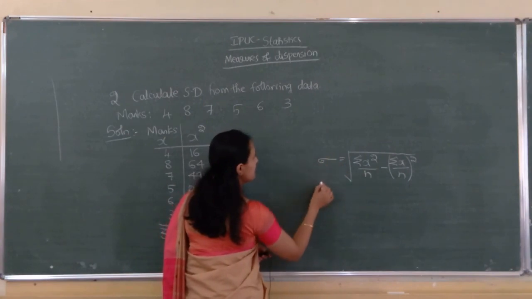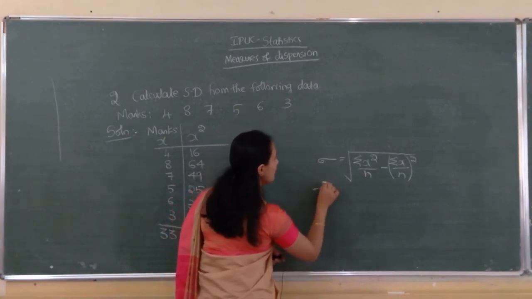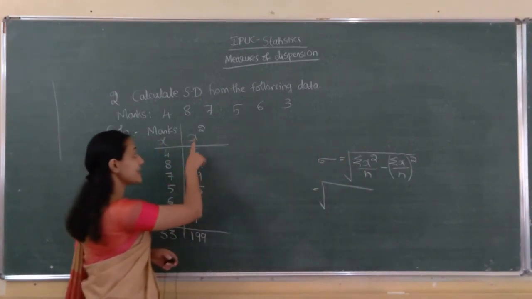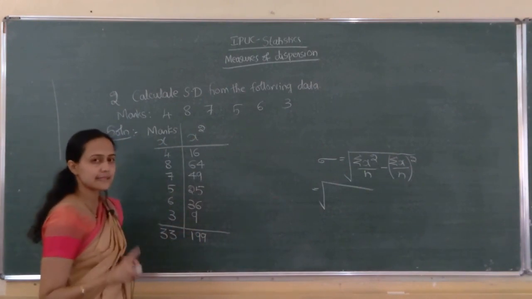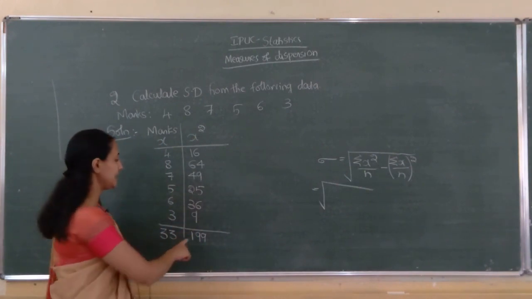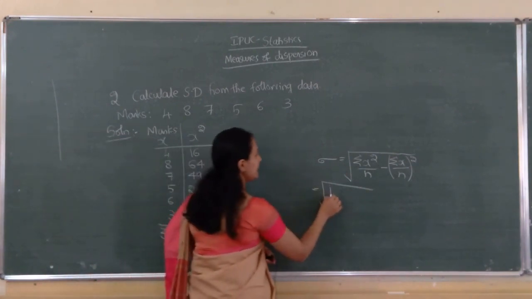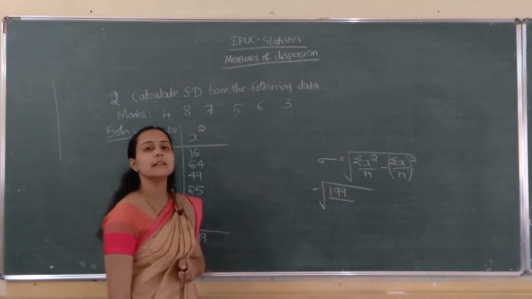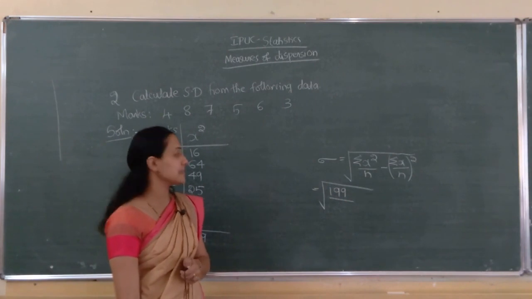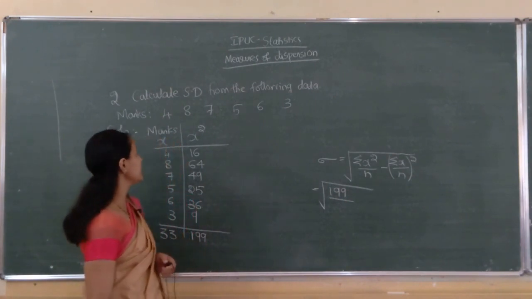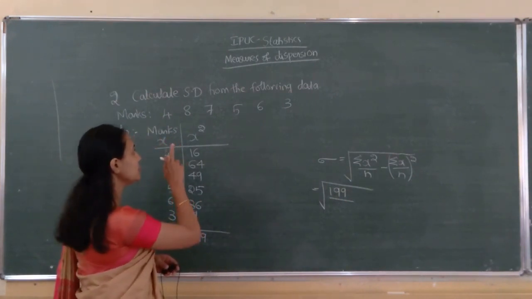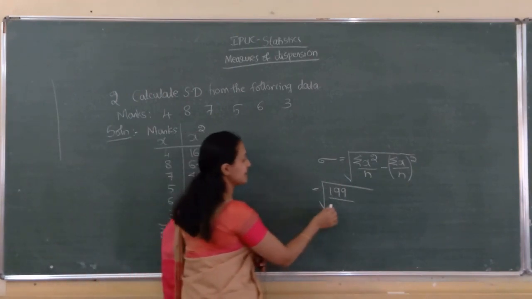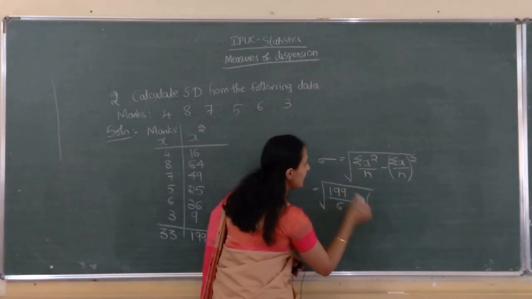So apply the formula. Sigma equals square root of sigma x square, where sigma x square means the x square column total, 199, divided by n, the number of observations, which is 6, minus sigma x.